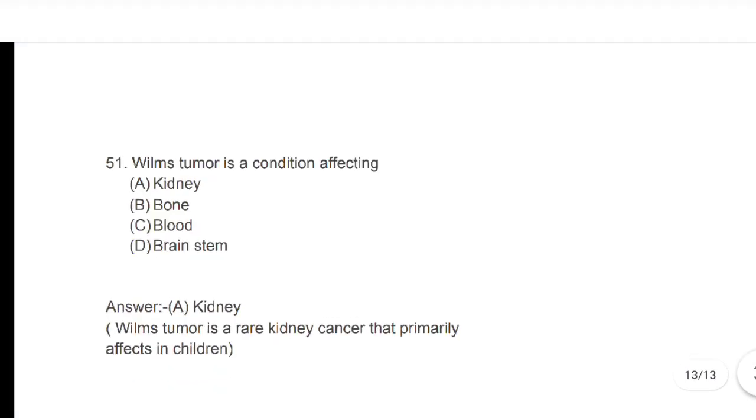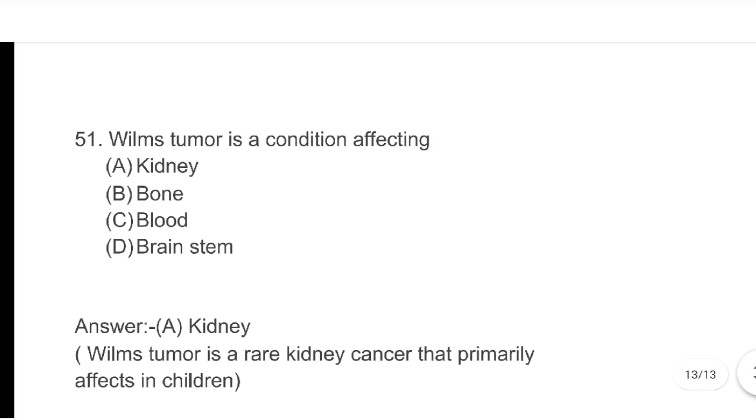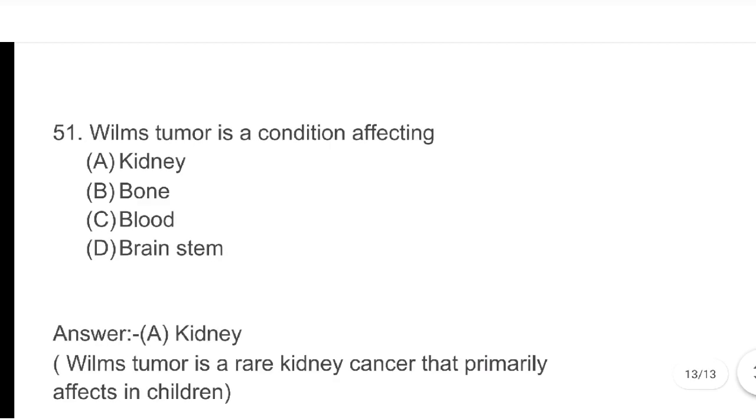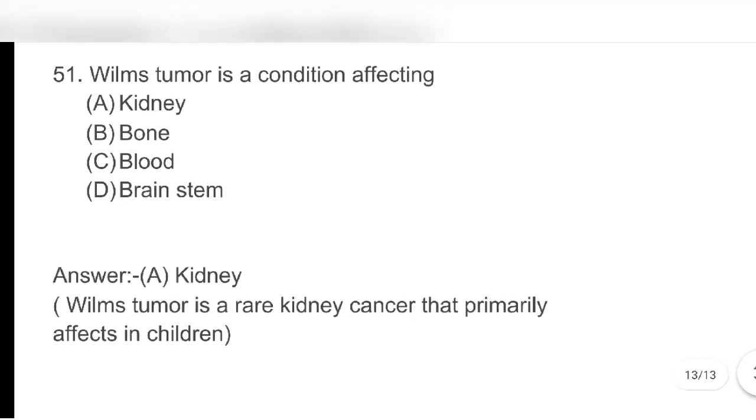Next, last question. Wilms tumor is a condition affecting: A. Kidney, B. Bone, C. Blood, D. Brain stem. Answer A. Kidney.